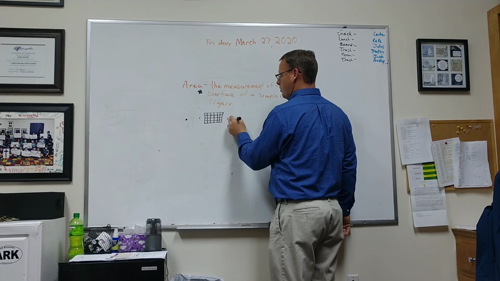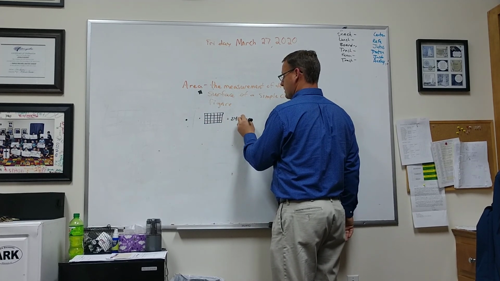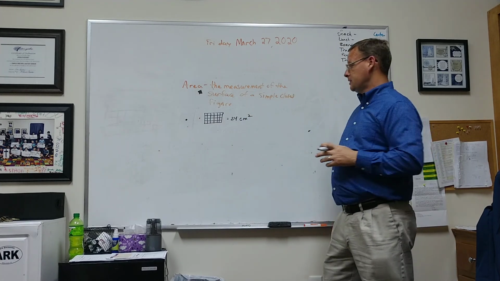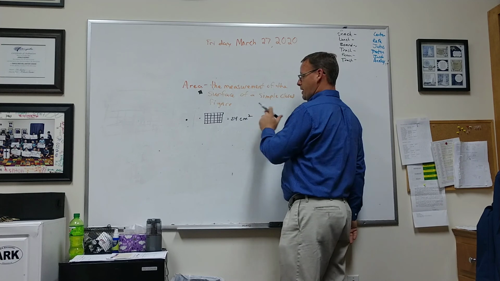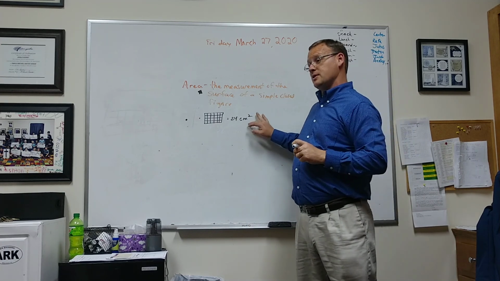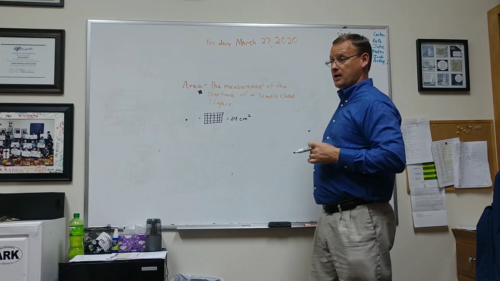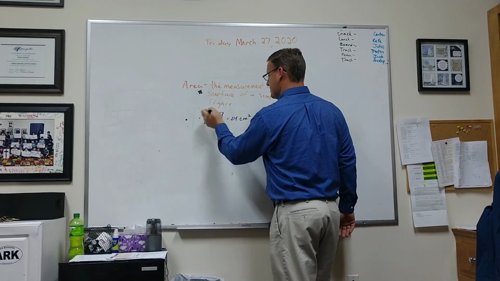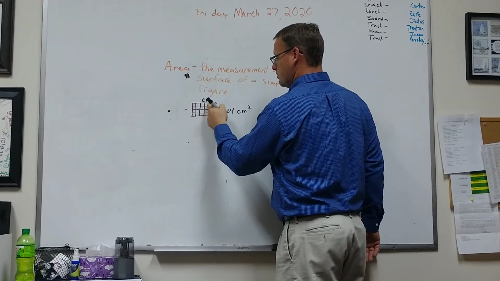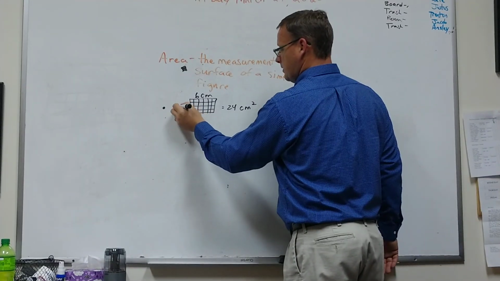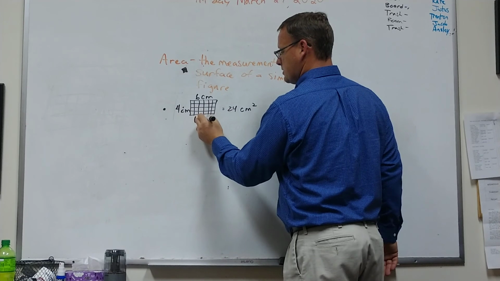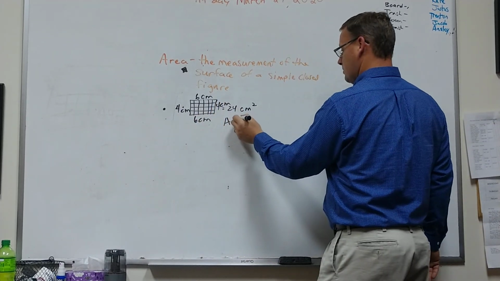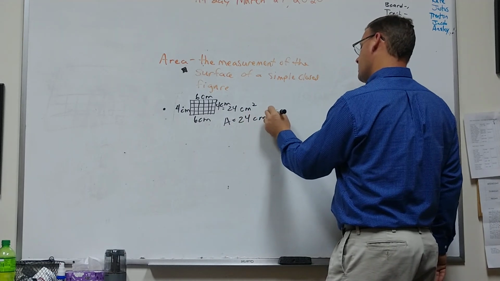I'd have 24 square centimeters, and I would write it like this: 24 centimeters squared. This is not a subscript, this is called a superscript or an exponent, so this number is up in the air. The sides are 6 centimeters and 4 centimeters, and so area would equal 24 centimeters squared.